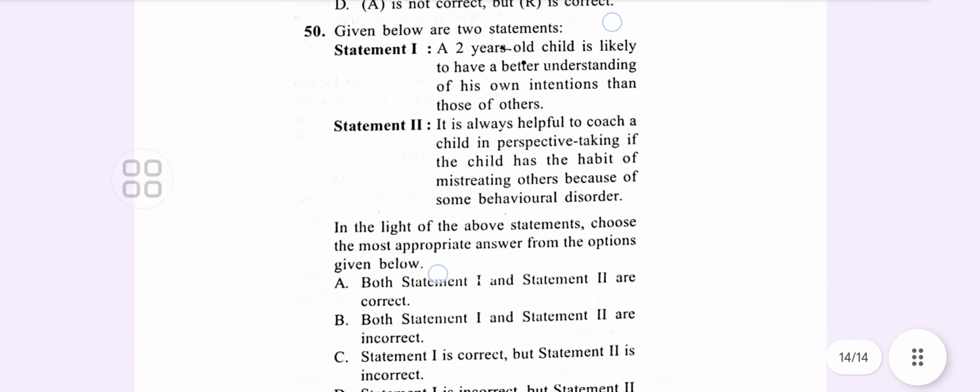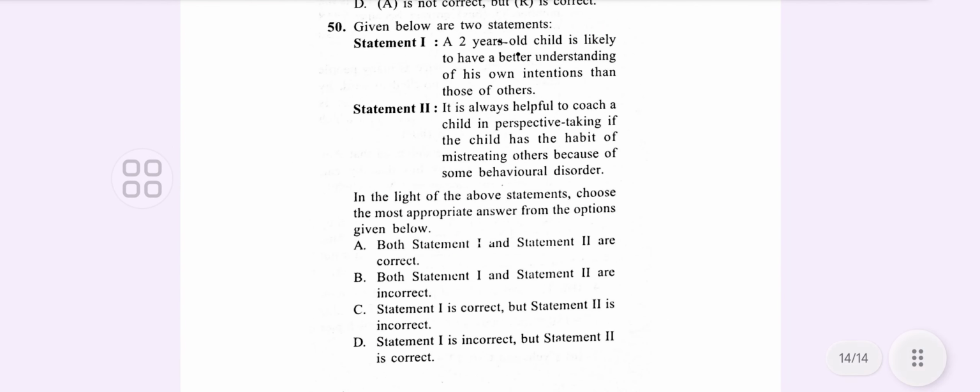Now finally, given below are two statements, which one is correct? And I'm telling you it is the C. Why? Because the passage states that around the age of 2, children develop a sense of their own intention, which makes statement 1 correct. Statement 2 is incorrect because the passage mentions that some coaching in perspective taking might help children who mistreat peers, but specifies that this is true only if the mistreatment is not part of a deeper emotional or behavioral disorder. Thus, it's not always helpful to coach a child in perspective taking if the child has a behavioral disorder. So with this, we end the paper 1 of June part.